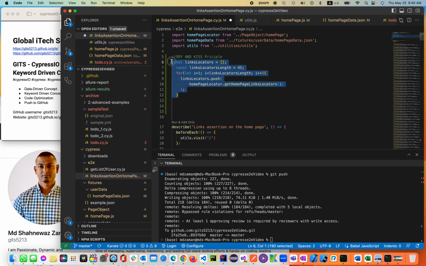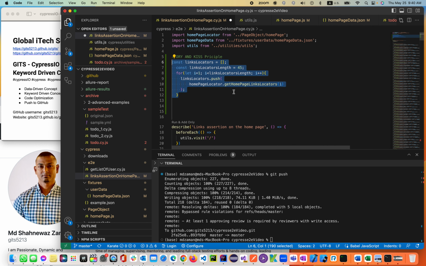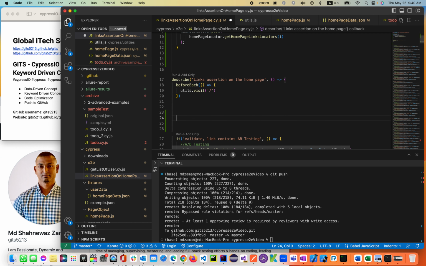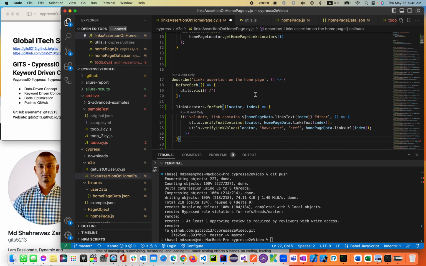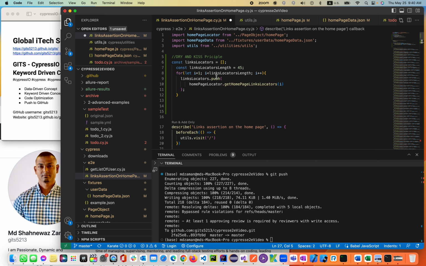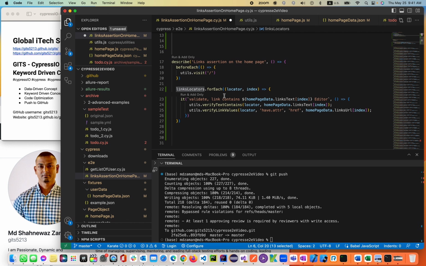Now we are going to iterate the entire 45 test cases within 3 lines of code. How do we do that? Let's go ahead and copy that code and paste it into our test case. There you go. So now we declare a link locators empty array. On that empty array, we are pushing all the 44 locators. Then we are calling the linksLocator dot forEach loop. Using forEach, it will iterate the locator first, then the index.